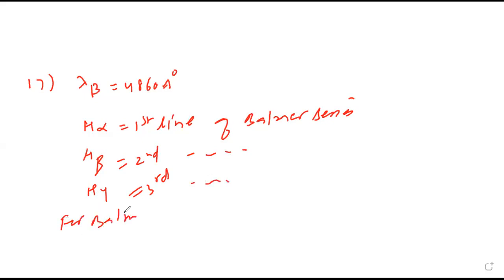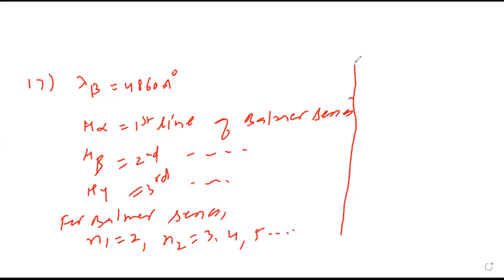For Balmer series, n1 is 2 and n2 is 3, 4, 5, and so on. 1 upon lambda formula is R into 1 upon n1 square minus 1 upon n2 square.